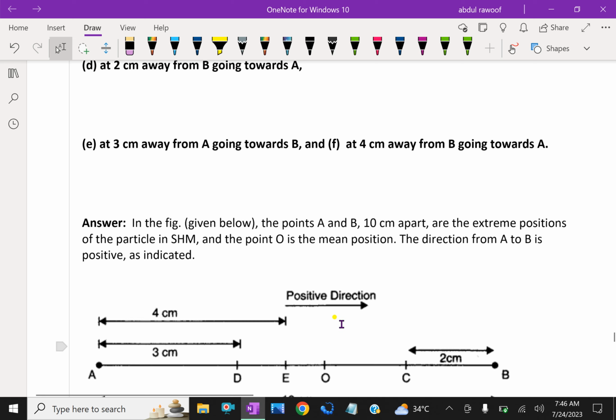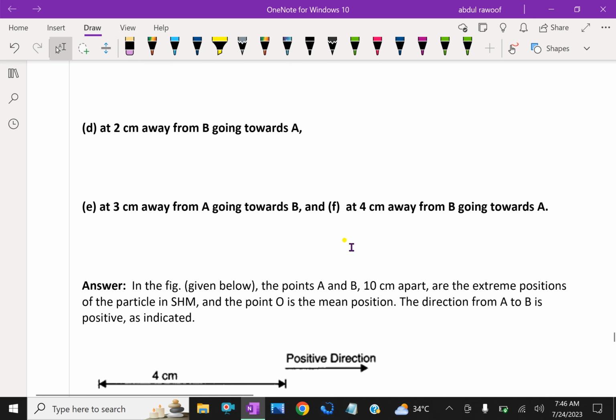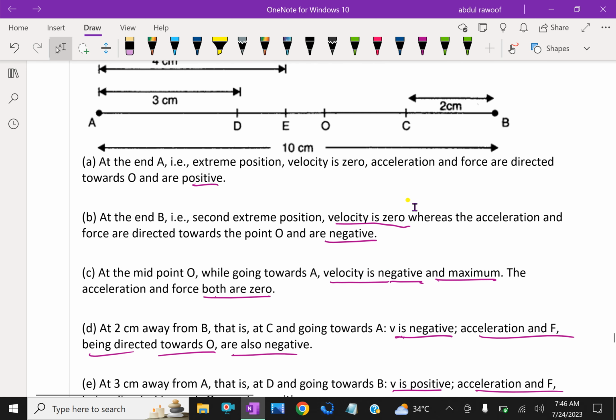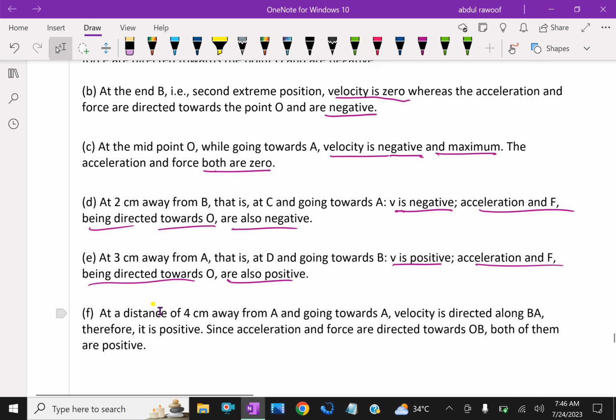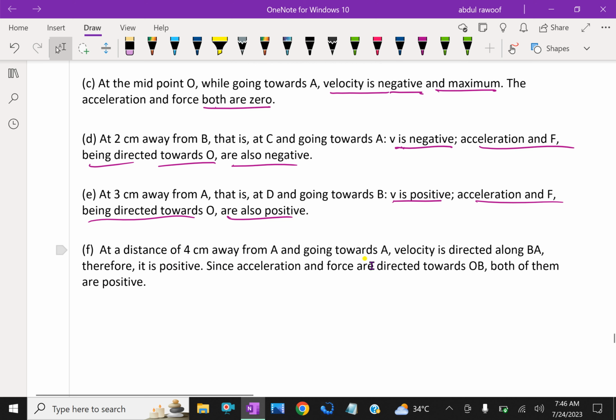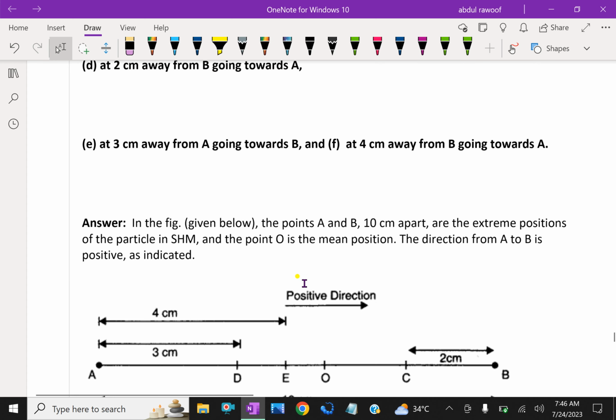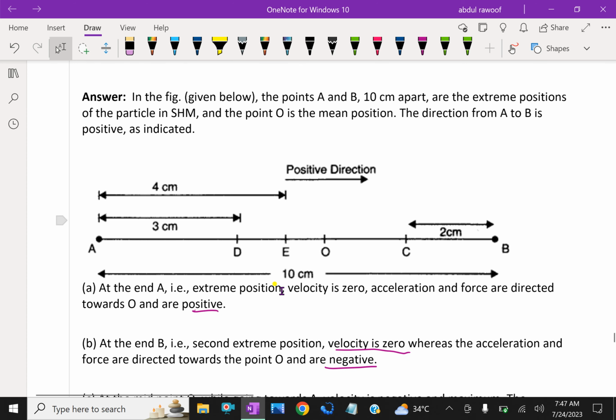Then next is at 4 cm away from B going towards A. At a distance of 4 cm away from B and going towards A, velocity is directed along BA, therefore it is positive. Since acceleration and force are directed towards OB, both of them are positive. This question is regarding the direction and maximum or minimum values in SHM.